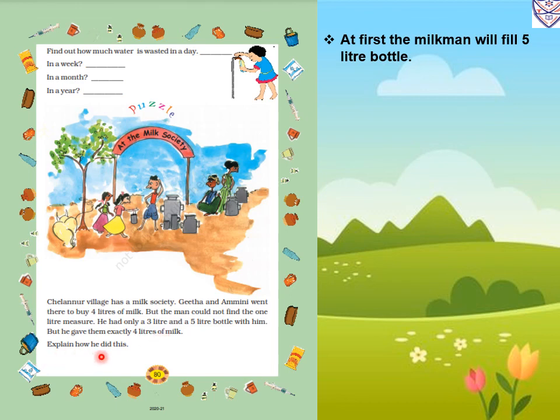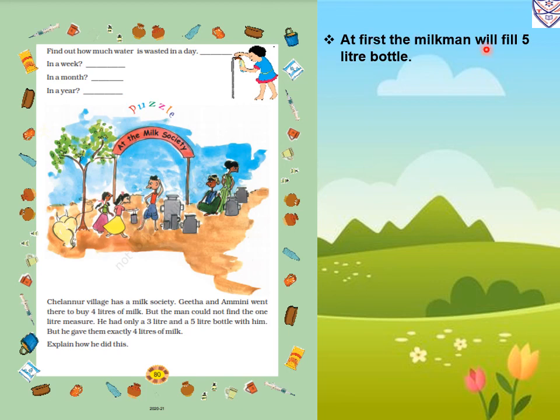So what milk will be measured in a liter? These are the measurement cups. Here both girls, Geeta and Omni, went to buy 4 liters of milk. The man is not getting the 1 liter measurement cup. He has only 3 liter and 5 liter. So now we have to give them 4 liters of milk. How will we give?